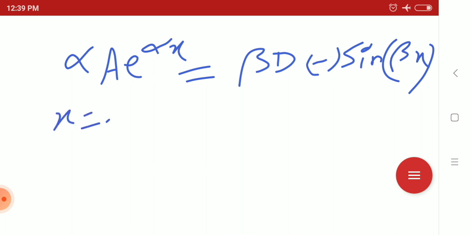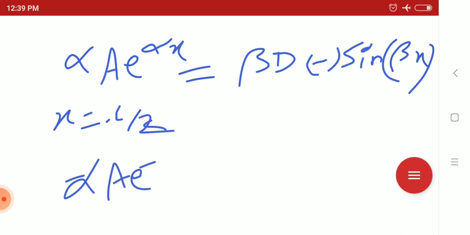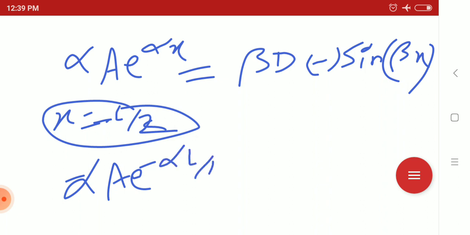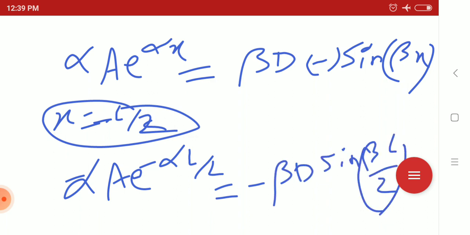At x equals minus L by 2, these will be alpha A e to the power minus alpha L by 2 equals minus beta D sine of minus beta L by 2, that will be minus, so it will be plus.